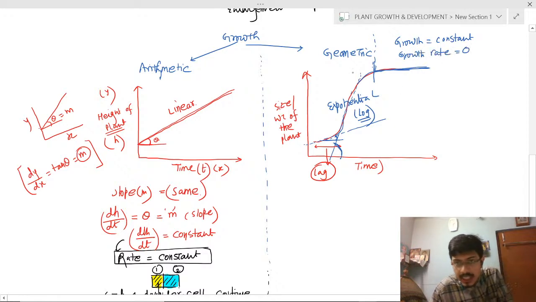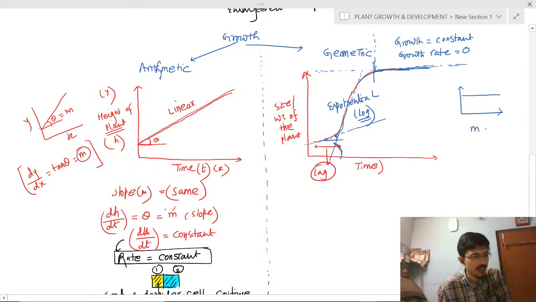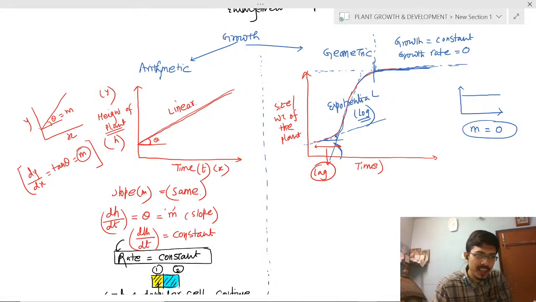Because in this format there is no m, there is no slope. If a straight line is drawn parallel to the x-axis, you have known that the slope will be zero. So if the slope is zero, there will be no growth rate. I have already mentioned that growth rate is called slope, or the m value.